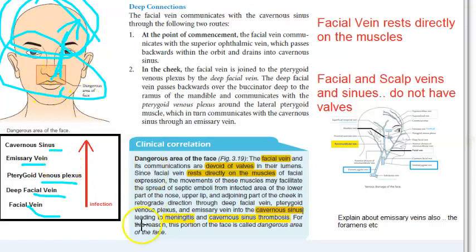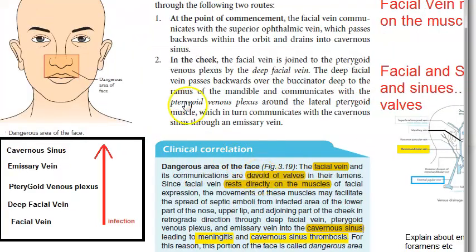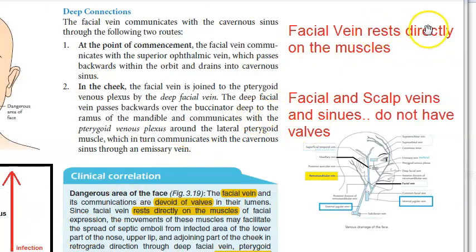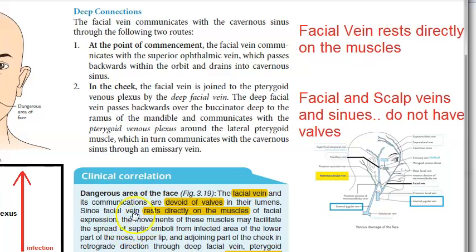That is why nasal furuncle is an important topic. Even in the ear, the facial vein rests directly on muscles. These veins don't have valves, so they can allow the blood to flow directly to the cavernous sinus.